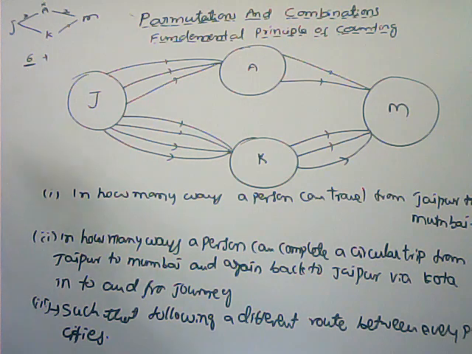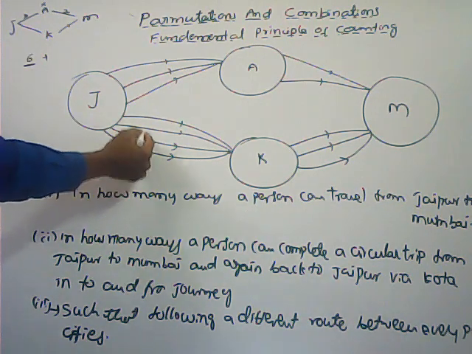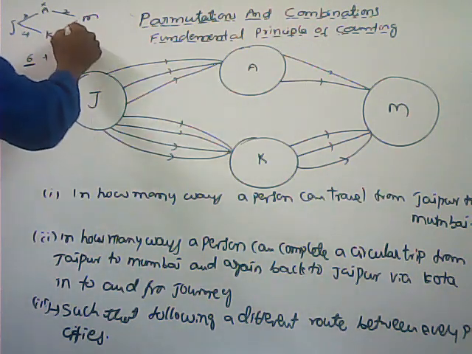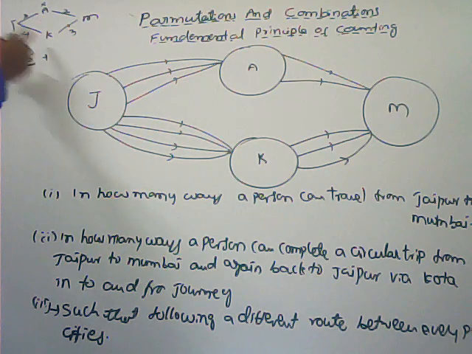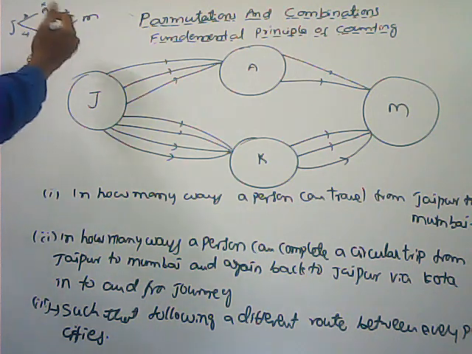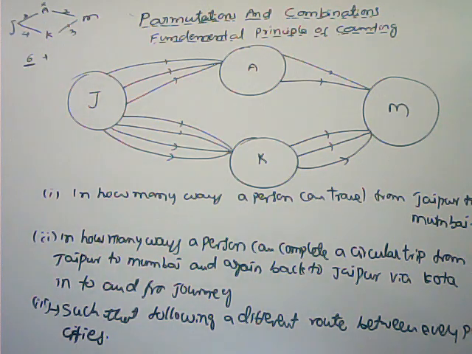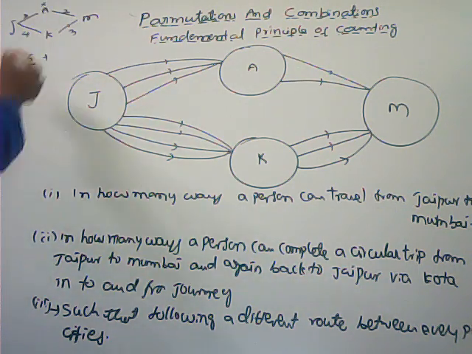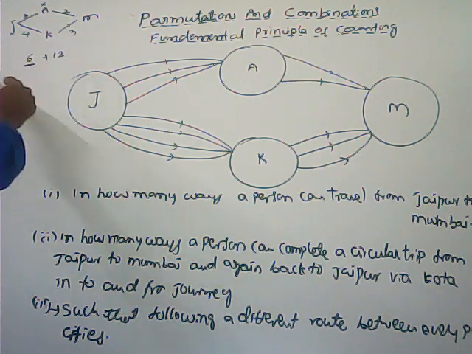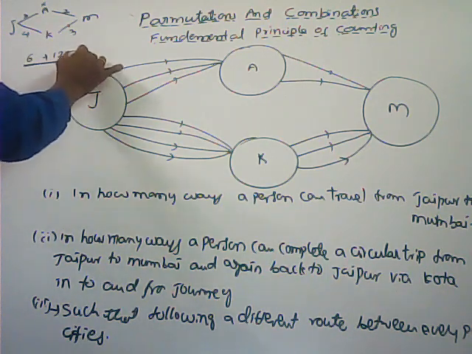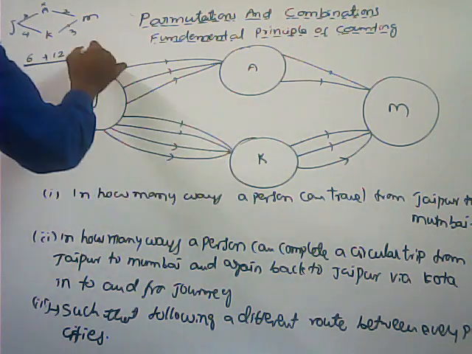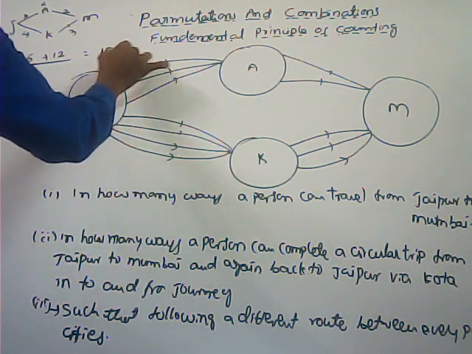Next, Jaipur to Kota, how many ways are there? 4 ways are there. And Kota to Mumbai, there are three ways. Jaipur to Kota is not yet completed, so the second one depends upon the first one also. So we use into: the total number of ways to travel from Jaipur to Mumbai via Kota is 4 into 3, that is 12. So the total number of ways to reach Mumbai from Jaipur, either via Ahmedabad or Kota, is 18 ways.